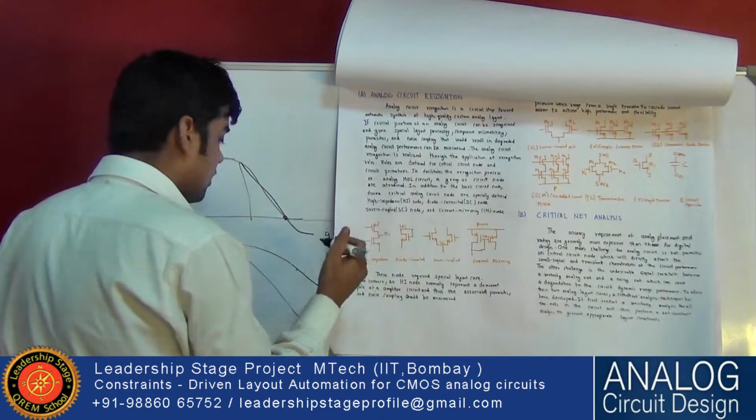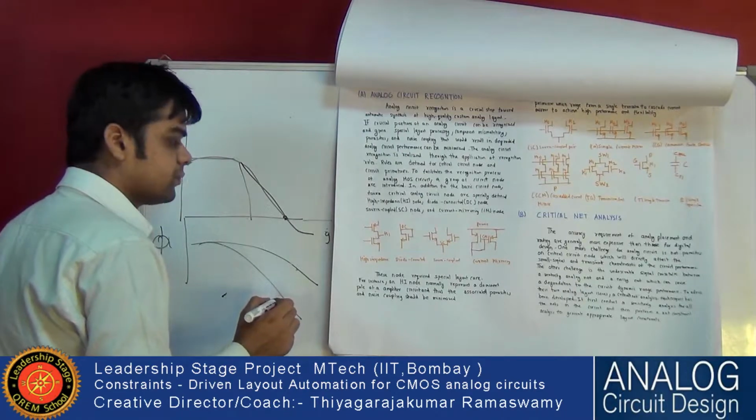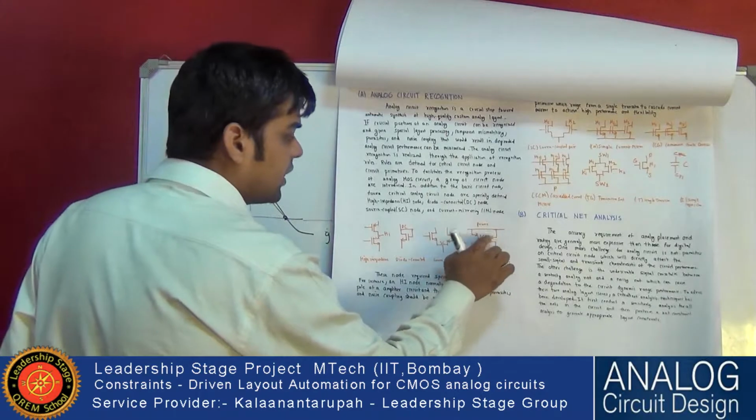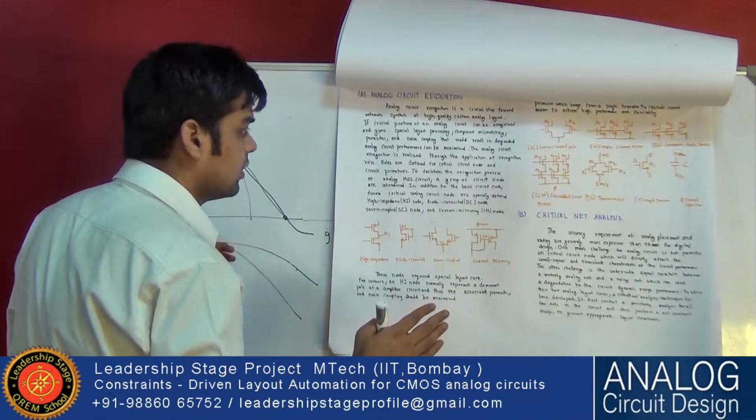For source coupled nodes, the issue is that the voltage should not be changed. And for current carrying nodes, the issue is that they should be kept away from each other. There should be a far distance between those two nodes.